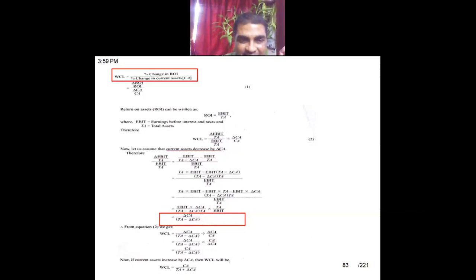And when current asset is increased, let us say this is the situation where current asset is increased, the same formula can be written. Working capital leverage is equal to change in current asset divided by total asset plus change in current asset. When it is increased, you see total asset plus change in current asset. When it is decreased, it is total asset minus change in current asset. Okay, so it depends on what kind of data is available with you. If change in return on investment and change in current asset data is available, use this formula. If this data is available, use this formula. Whatever data is available, on that basis you have to decide how to compute that. Okay, this is just to give you an idea. This is how it can be computed.